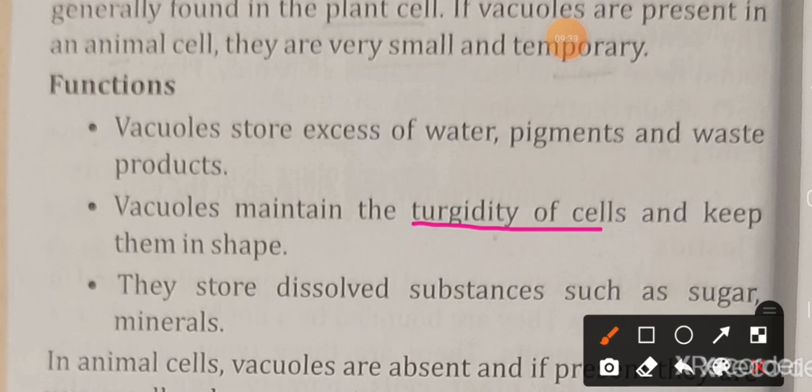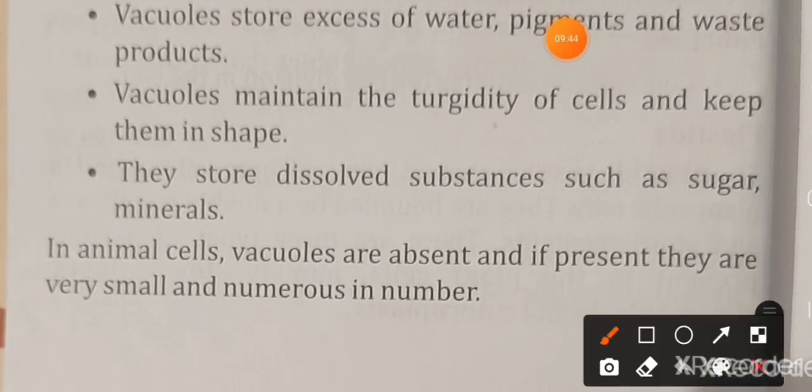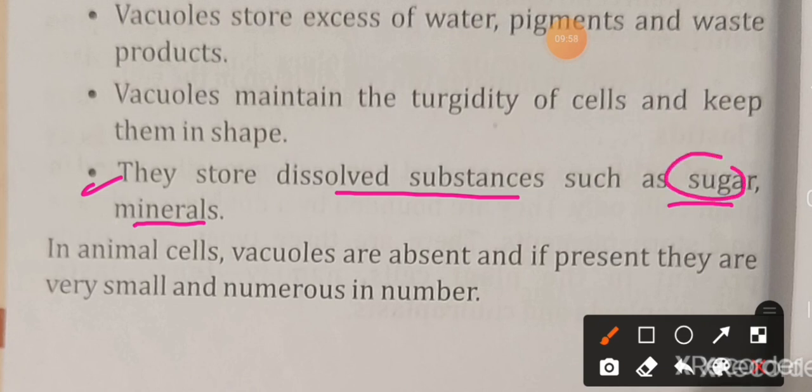The next is they store dissolved substances such as the sugar and the minerals. The vacuoles store the dissolved substances like the sugar and the minerals. In animal cells, vacuoles are absent, and if present, they are very small and numerous in numbers. These are generally absent in animal cells, but if present, they are very small and numerous in numbers.